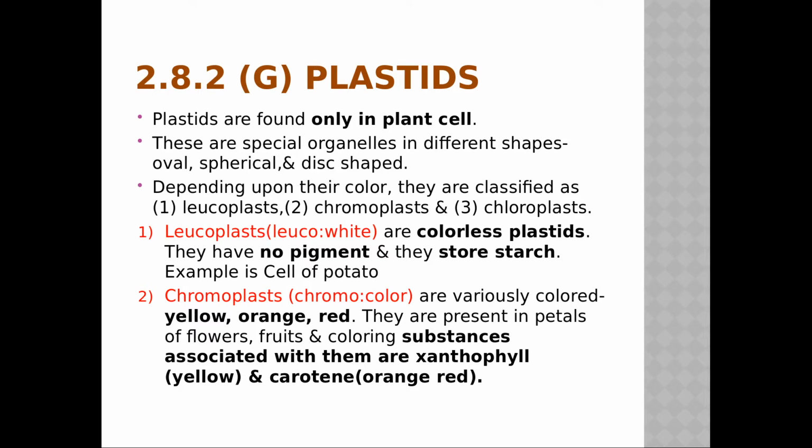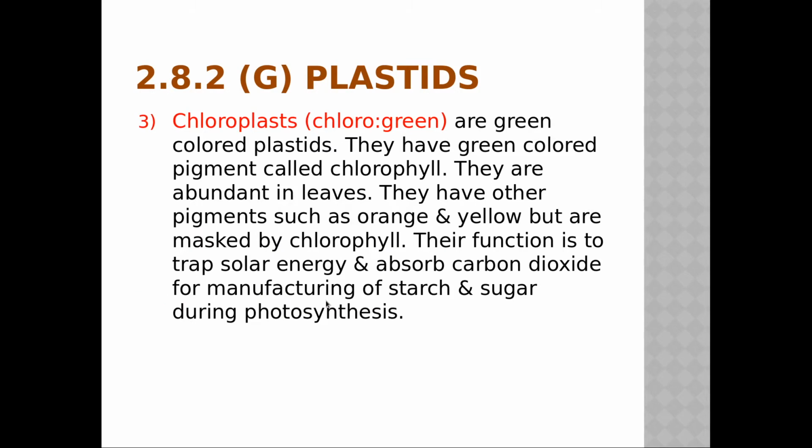Now, what are plastids? These are special organelles in different shapes, that is oval, spherical, disc shaped. Depending upon their color they are classified. That means plastids are classified into three types. What are those? First is leucoplast, that is white. They are depending upon color, no? Leuco is white, and that's why the name leucoplast has been given. Next is chromoplast. Chromo is what? Color, any color it may be. It may be yellow, orange, red, whatever color it may be. And the last one is the chloroplast, the green one, that is in leaves.